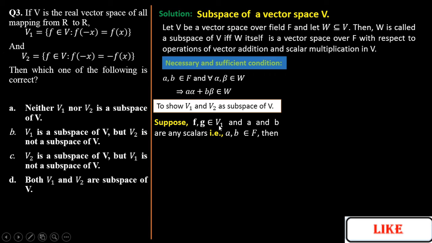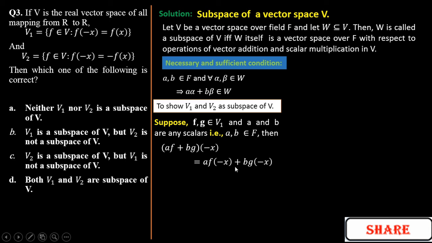Suppose f and g belong to V1, and a and b are scalars that belong to F. In that case, we go for the operation (af plus bg)(minus x). As it is a set of even functions, that will be equal to a f(minus x) plus b g(minus x). Since f and g both belong to V1 and it is the set of even functions, it will be a f(x) plus b g(x).